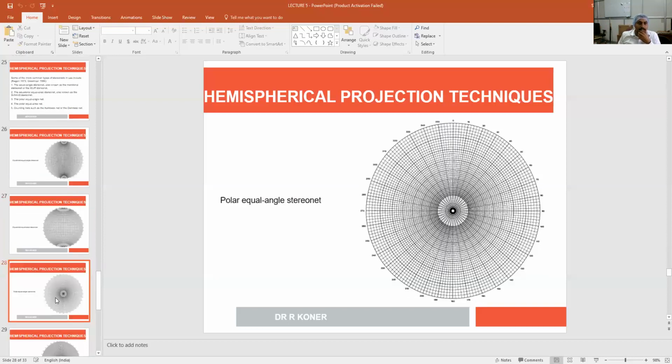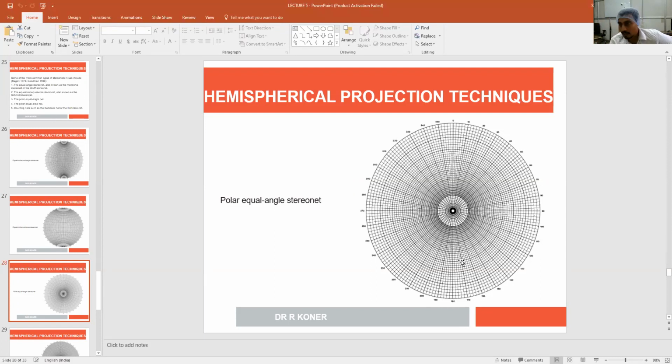So let me show you a few varieties of the stereonet available and used globally. This is polar angle stereonet. The easiness of this polar equal area and equal angle net is for plotting the poles.